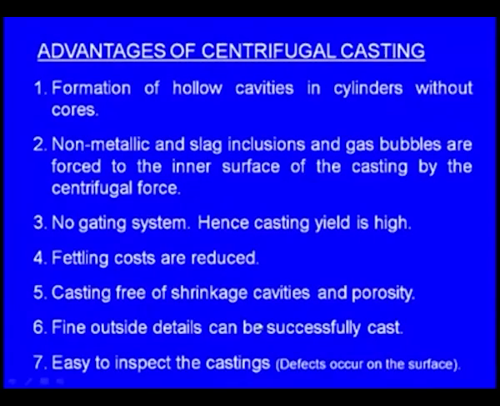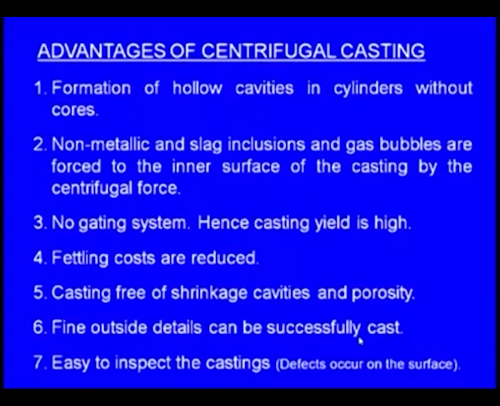Porosity means gas bubbles inside the casting or on the surface of the casting, so this problem also comes down. Fine outside details can be successfully cast. Fine outside details may be difficult for us with the conventional sand casting process, but here, because we are applying the centrifugal force, the molten metal flows into the fine details. Next one, it is easy to inspect the castings.